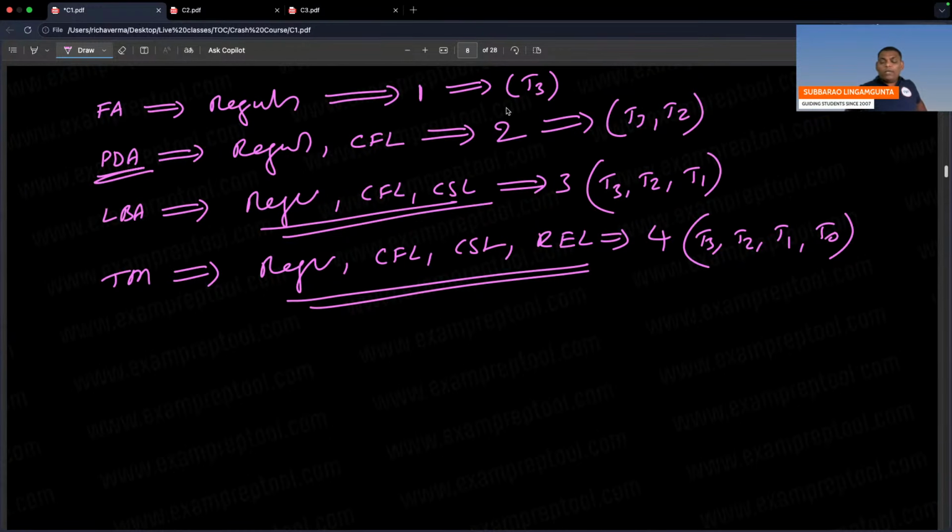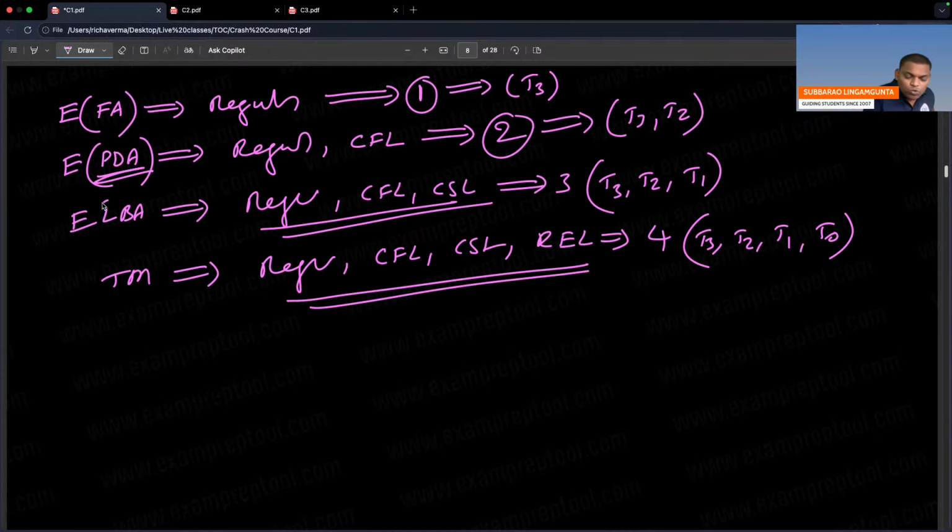So finite automata can accept one language only. How many languages it can accept, that is called expressive power. Expressive power is E. One language, regular. Finite automata expressive power is 1. PDA expressive power 2.